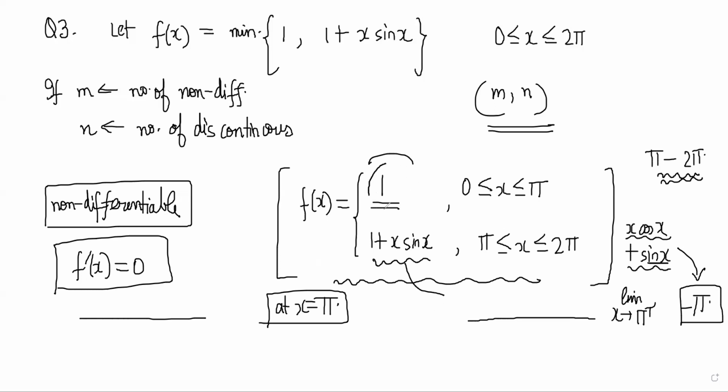They are not matching, so it's non-differentiable at x equal to pi. However, it is continuous throughout, since the limit from both sides tends to 1. So continuous everywhere, non-differentiable at one point. So n is 0, m is 1.